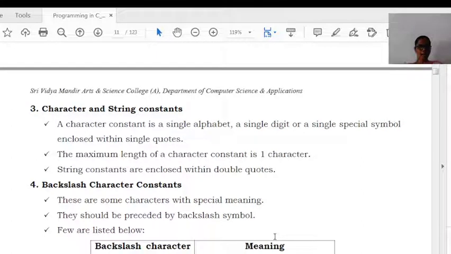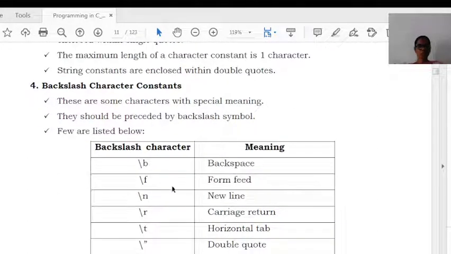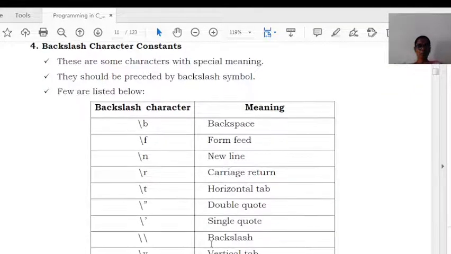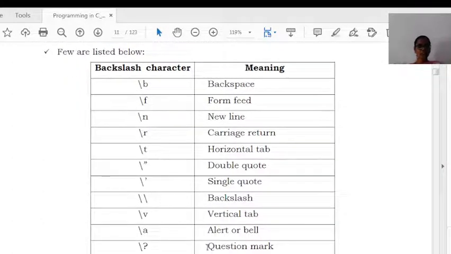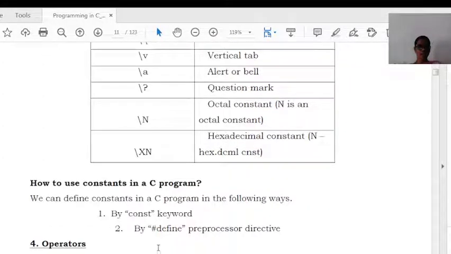Next one is backslash character constants. The backslash character constants are written with certain backslashes and are used for specific purposes. They are listed here. Slash b for backspace. For form feed, we can use slash f, for new line slash n, carriage return slash r, horizontal tab slash t, double quotes, single quotes. Each and every character specified here is known as a backslash character.